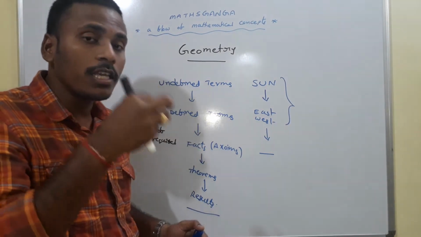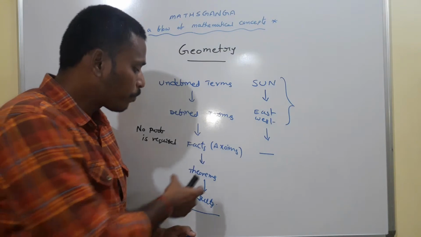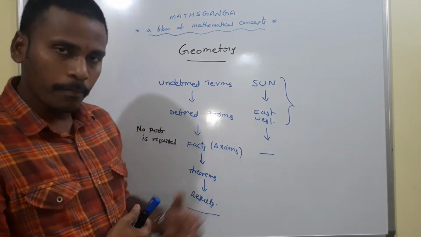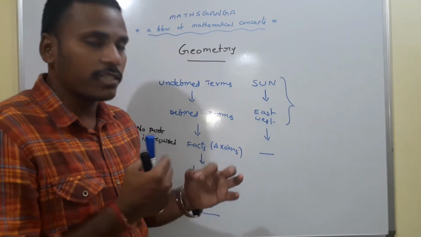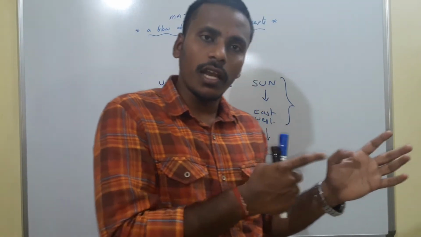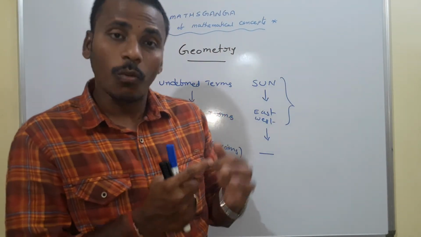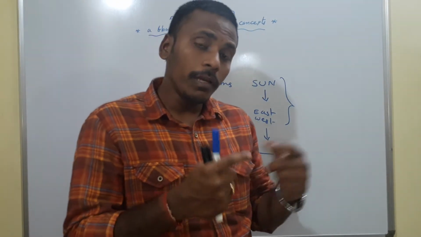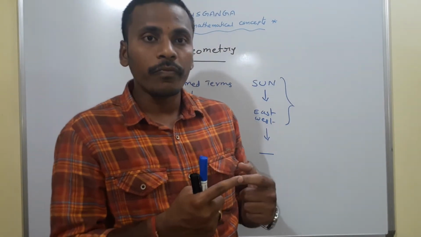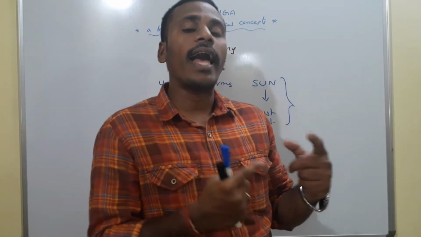With the help of facts and the logic of mankind, we generate certain theorems. For example, we have different facts: the sun rises in the east, the sun sets in the west. The sun rises in the east in the morning and sets in the west in the evening. In between, during the day, either the sun revolves or the earth revolves.